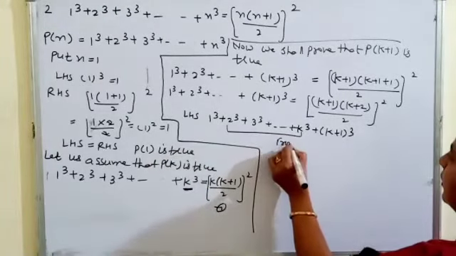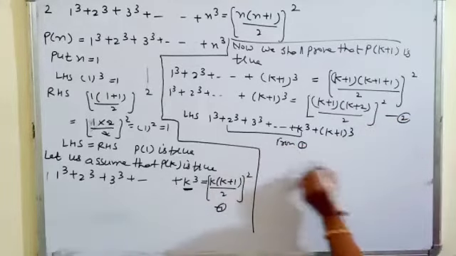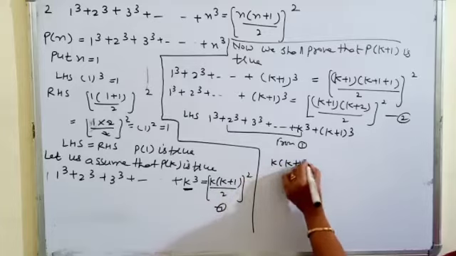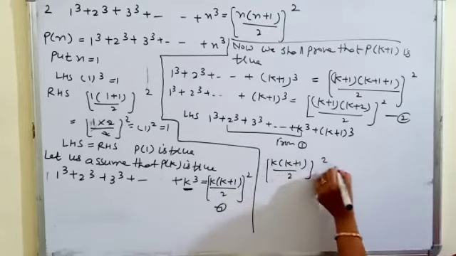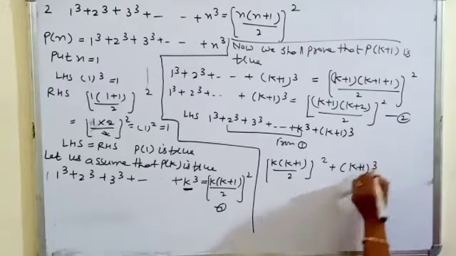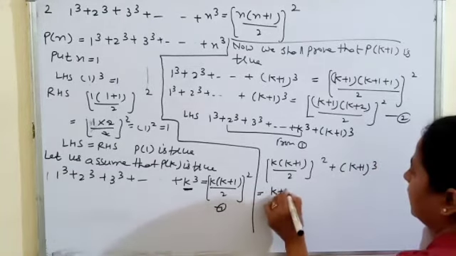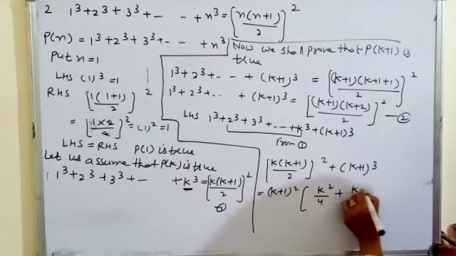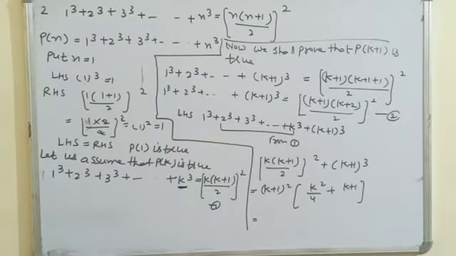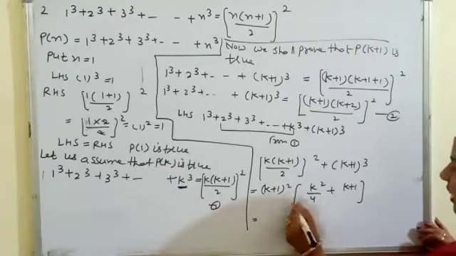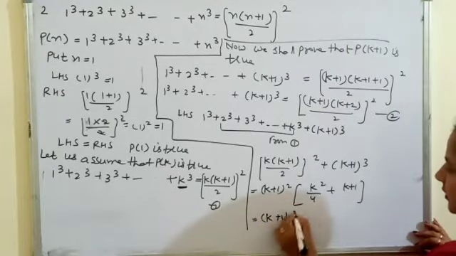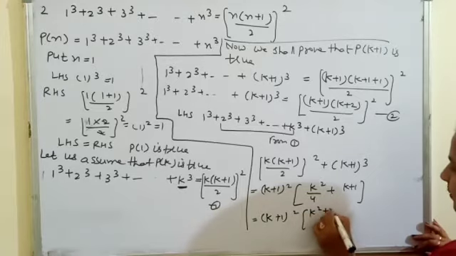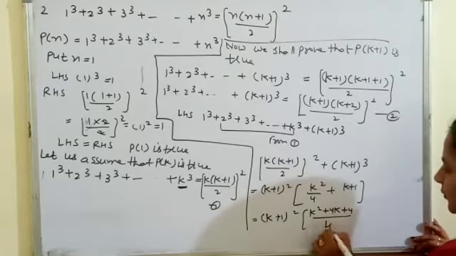So from equation 1 we can substitute k plus 1 by 2 whole square plus k plus 1 cube. So we can take k plus 1 whole square common. What is left? k square by 4 plus k. So take k plus 1 square common and take the LCM: k plus 1 square by taking LCM, k square plus 4k plus 4 upon 4.